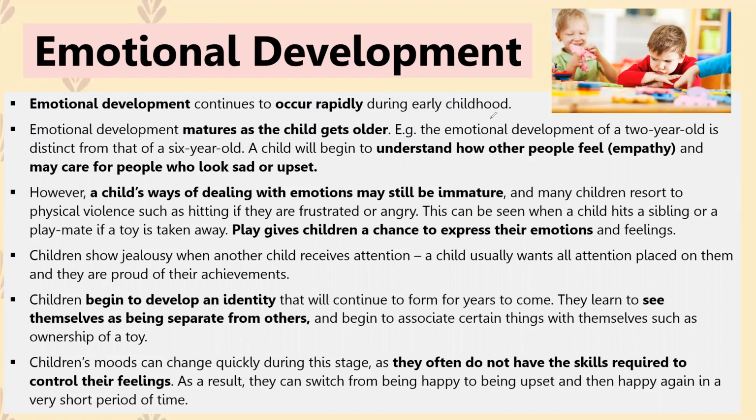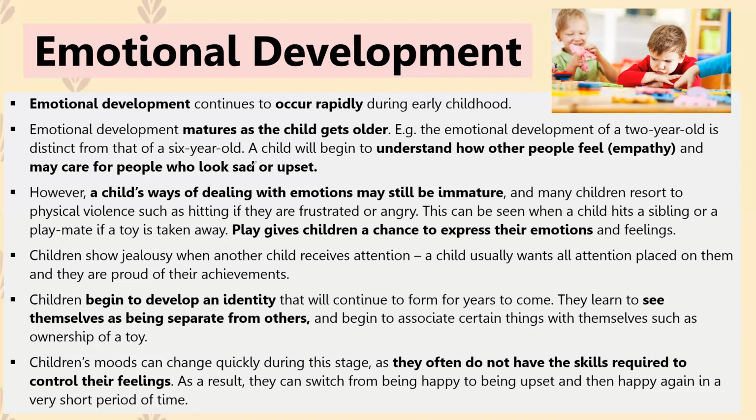So essentially, the child will mature in their emotional development as they get older. So you might notice that little kids, they love to dob on each other. They love to get other kids in trouble sometimes. If they're not happy with how another kid has treated them, they'll say it to their face. They might say, "You made me angry today," or they might even approach their parents and say, "Mommy, you made me sad." As they get older, kids are better at hiding those emotions, okay?